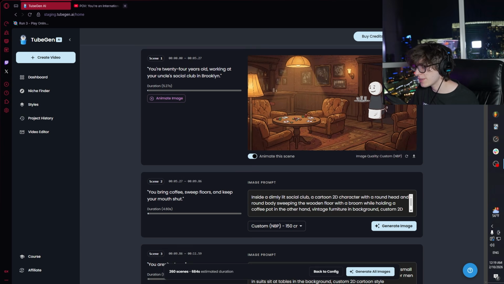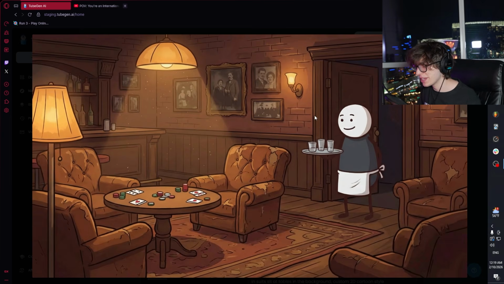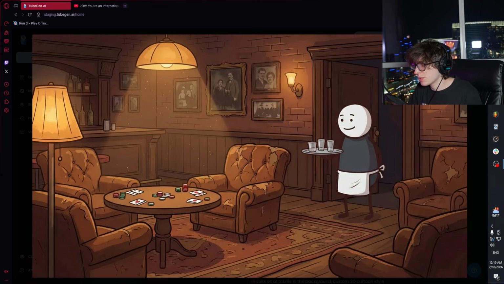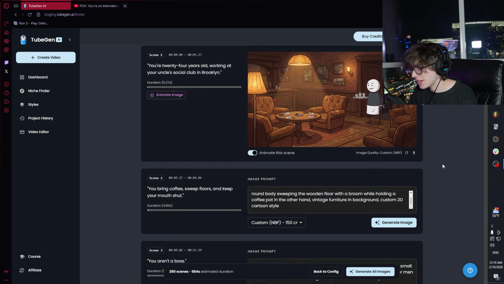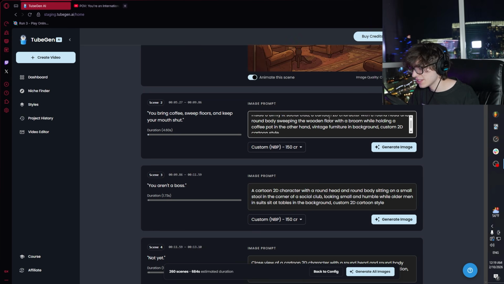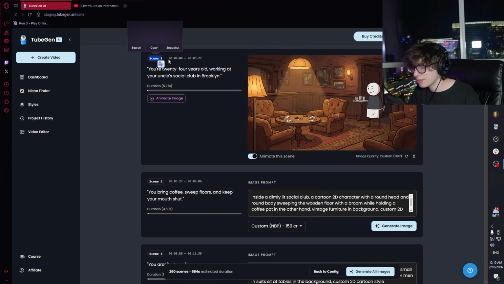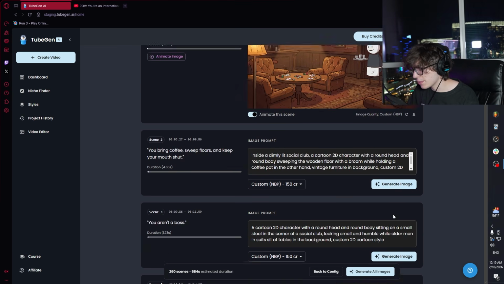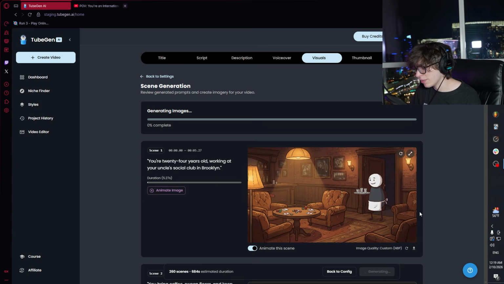So here is our first image. As a result, you can see Nano Banana is really good at keeping the quality consistent. And pretty much this is showing us this is going to be the style. So we want to confirm, okay, do we like this? That's why not all of them generated. But as you can see here, you can see the scene number, what timestamp it'll play through, and the part of the script that it's using. And now we're just going to go ahead and press on generate all images.